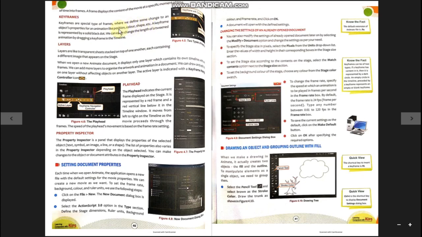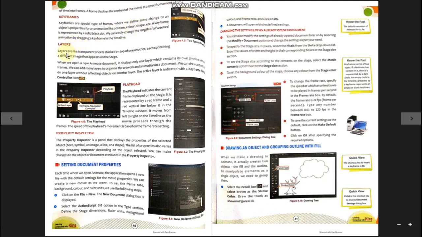Means position from left to right, up, down, a little bit shifting, color from red to white, black, blue, converting from one color to another, converting from triangle to square, then to rectangle, then to a hexagon. So all these types of changes are set by the keyframes. I'll tell you in the practical video how to set the keyframes. So keyframes are those special frames which reflect any kind of changes in the objects. The changes could be related to the position, colors or shapes, etc.